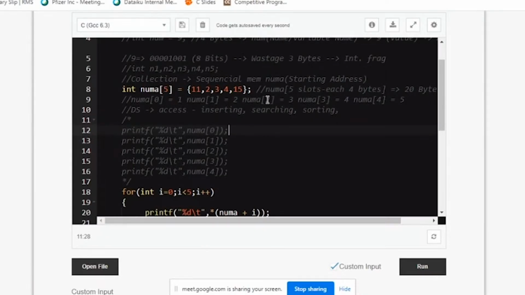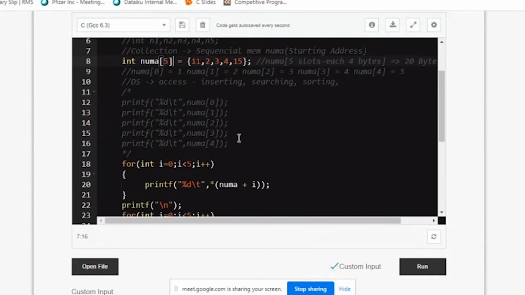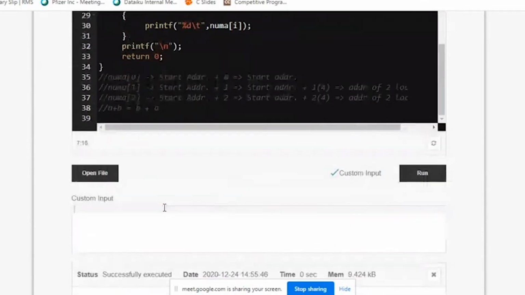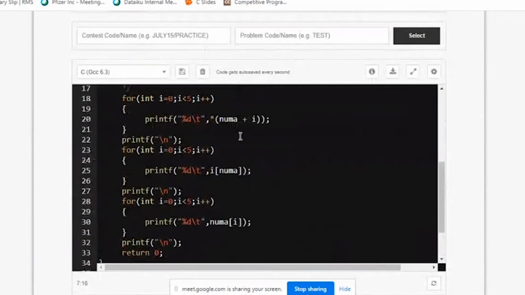How do you access it, and how do you manipulate the data present in your data structure? Now this is your data structure. num_a within brackets, if you write 5, it's a complete data structure which is called an array in C, or in simple language we can call it a sequence. And if you see here, it's been given continuous memory locations. If I had printed the memory location, you would have come to know.